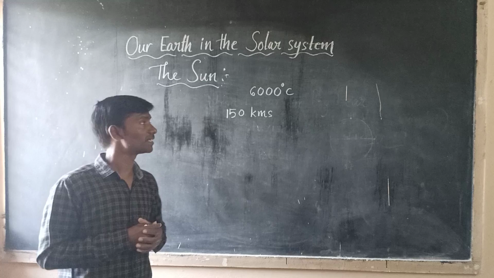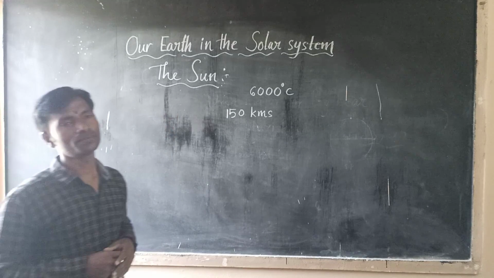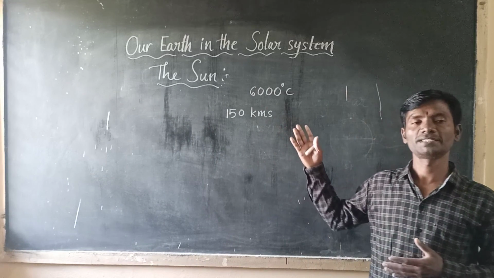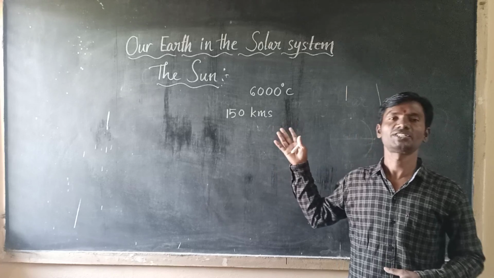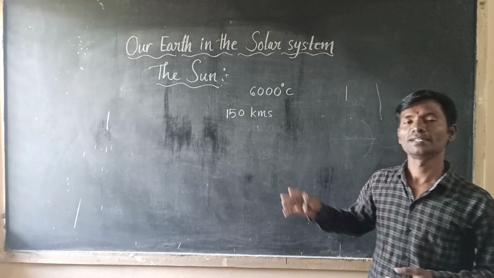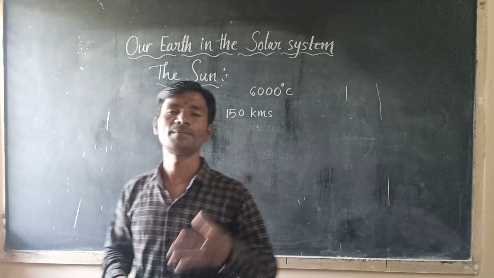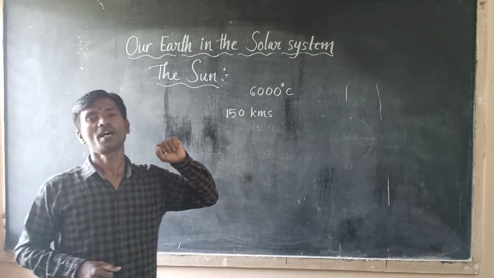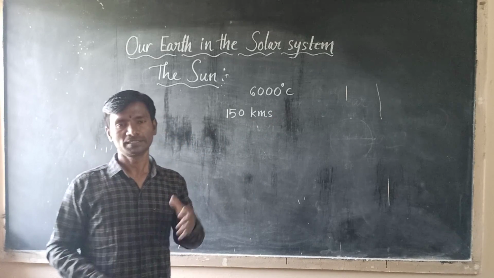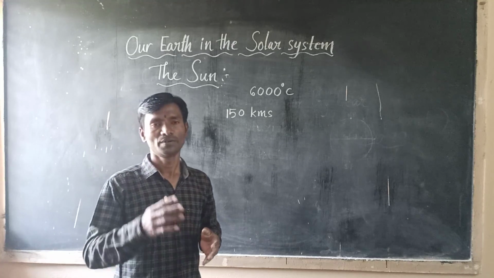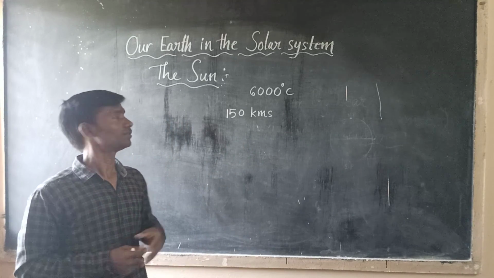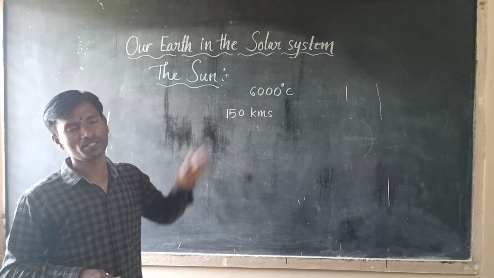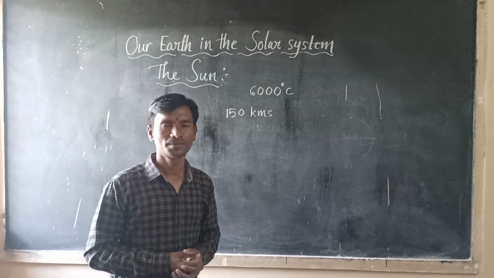Okay, children, you understand? Today we discussed constellations, the Ursa Major or Big Bear and Saptarishi constellations, and in the northern hemisphere, the North Star or the Pole Star. We also discussed the sun. Okay, children, you understand? Thank you very much.